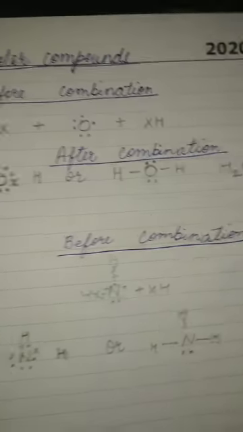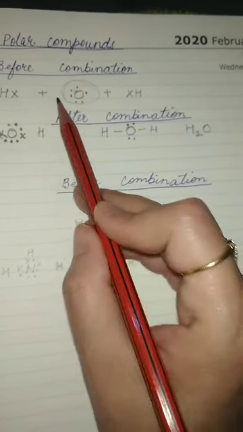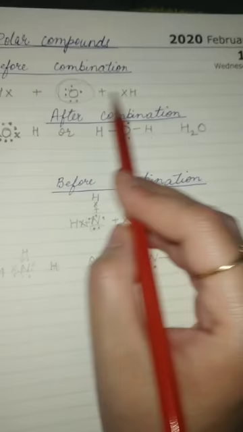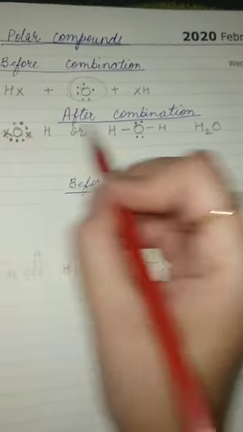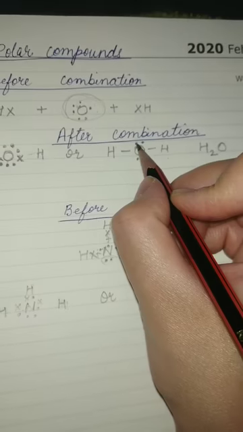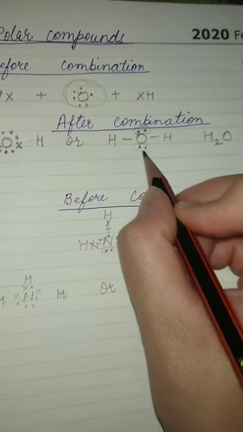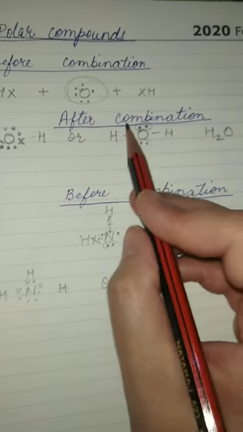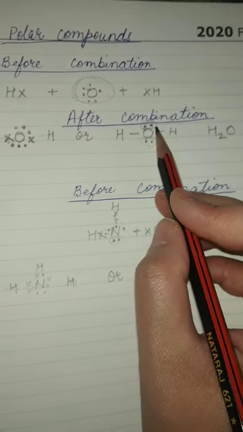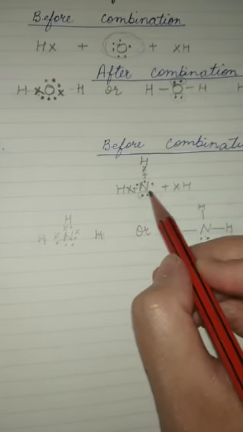Now talking about polar compounds, before combination, oxygen being more electronegative, it will be pulling the electron pair towards itself, so it will be somewhat away from hydrogen, and this is how. We have shown 4 dots here because these two and these two are not being shared by the hydrogen atom, but the octet of oxygen is completed, therefore this structure.